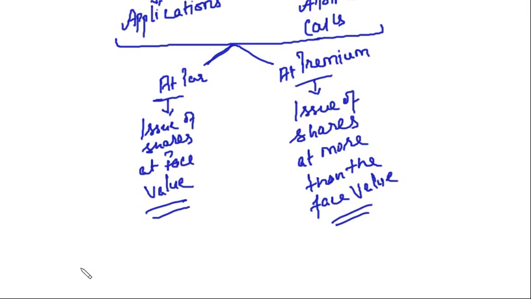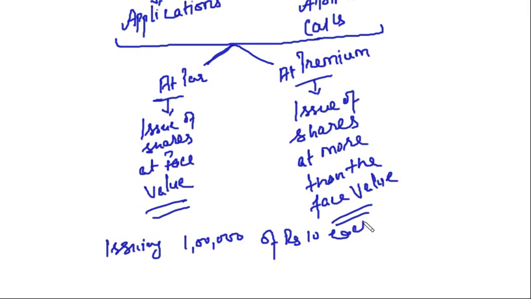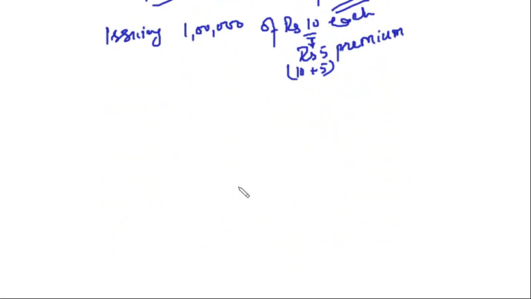Clear? That means if you are issuing 1 lakh shares of rupees 10 each, this 10 is the face value. If you issue at 10 each, then it is issue of shares at par. If you are issuing this at rupees 5 premium, that means you are issuing this share at rupees 15, 10 plus 5. This 5 is the premium on issue of shares. Clear?